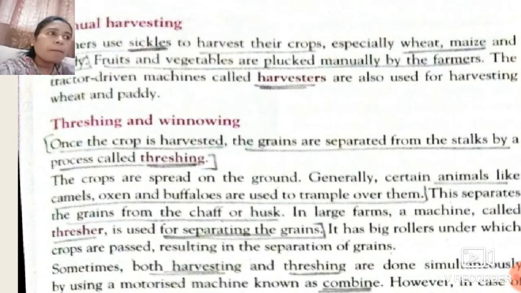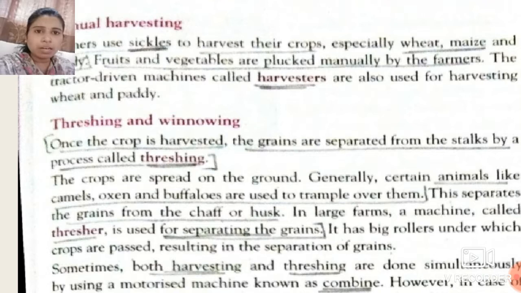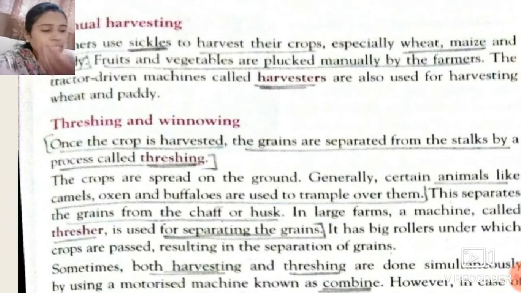Okay students, sometimes harvesting as well as threshing are done simultaneously. Suppose I have harvested some crops. I cut the crops and gather them. Now, instantly after harvesting, I proceed to the threshing process.